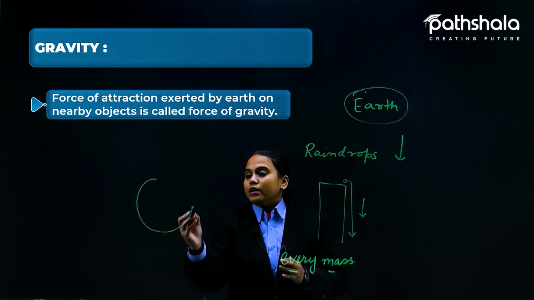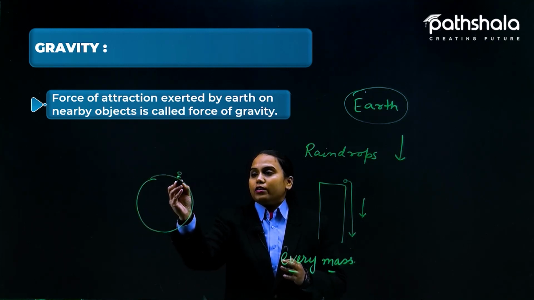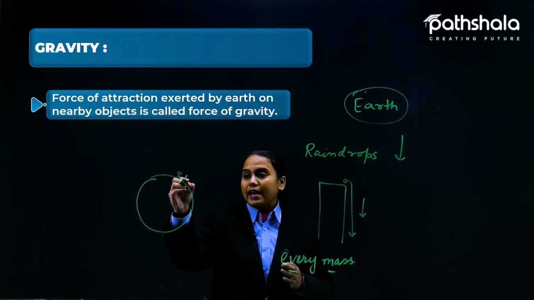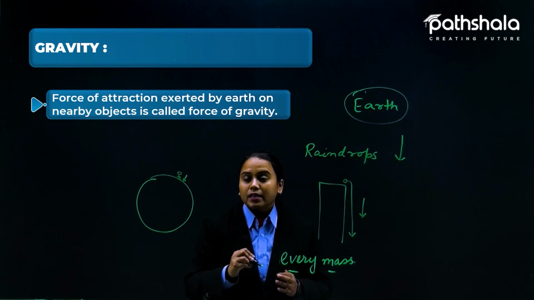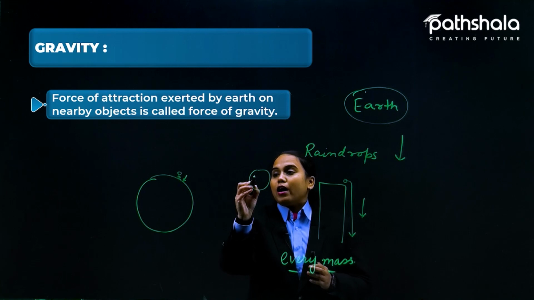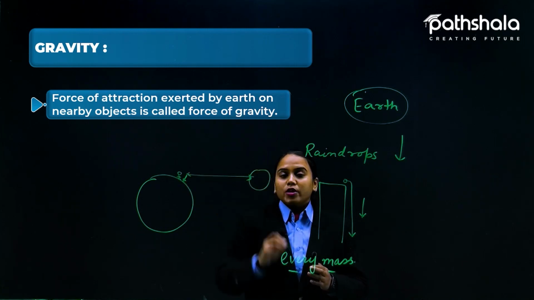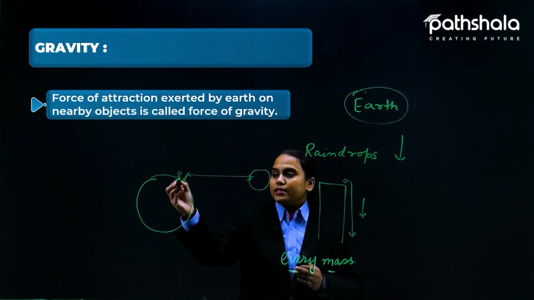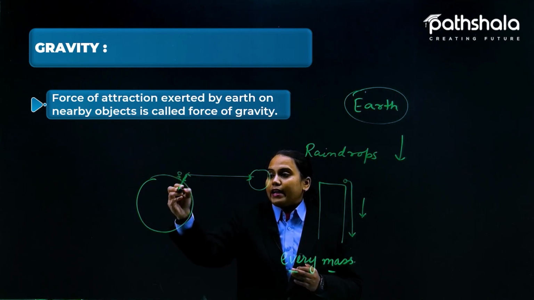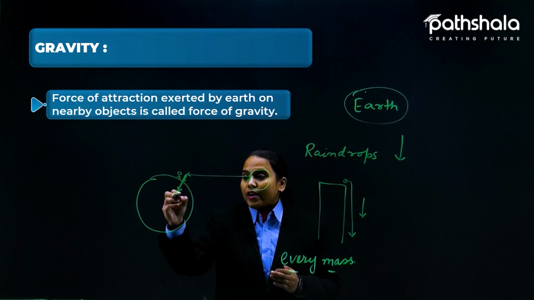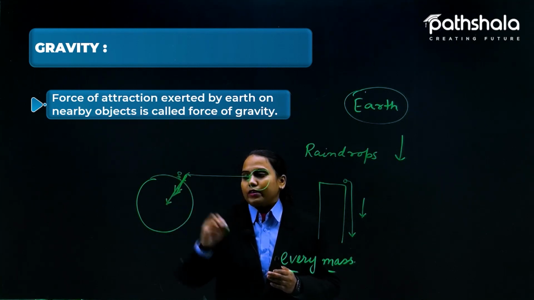Because, students, we are living on the surface of the earth. So we can say that the distance between us and the earth is the minimal distance. And if we are talking about the moon and other planets, then they are very, very far from us. So the attraction force in this case is loosened a little bit because the distance there is large and the distance here is very small. So we are getting attracted towards the earth's surface, and the earth is attracting it towards its inner core.